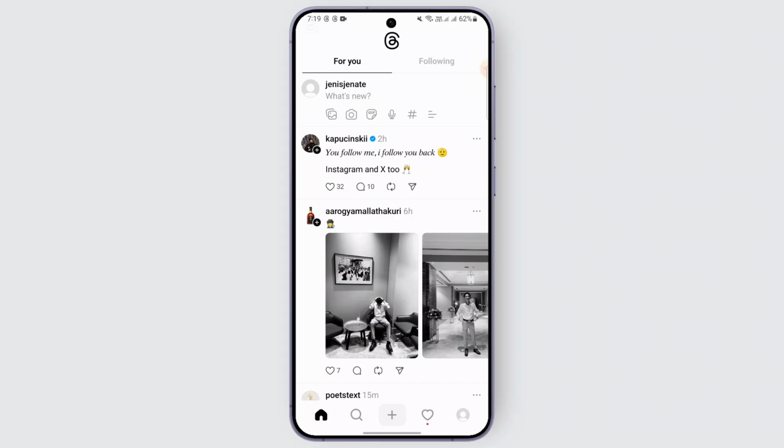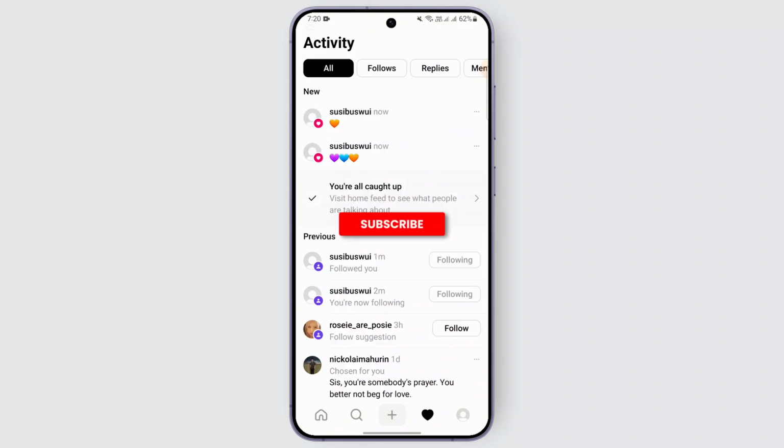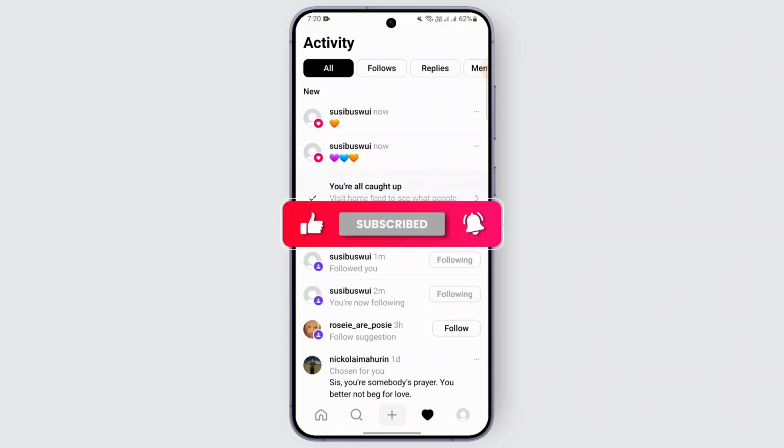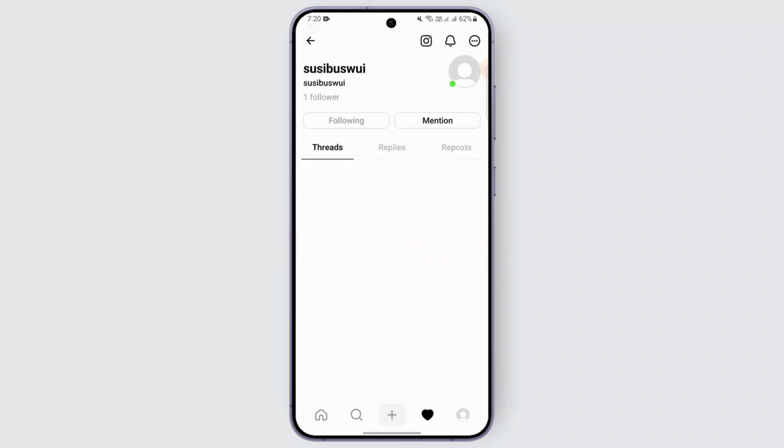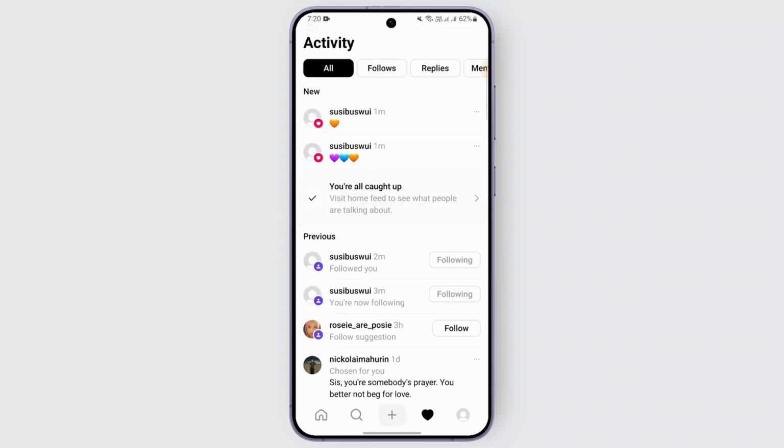So in order to see who liked your post on Threads, when you open up your Threads application after you have logged in, and if you have posted any kind of post and you want to know who liked your post, you may just head over to the activity center. At the bottom you can see home page, search bar, plus, activity and your profile. You may just head over to your activity and you can see your activities here, like this person just now liked my post. So you may just go there and you can see the heart icon, which means that person has liked my post. And here you can see other options as well.